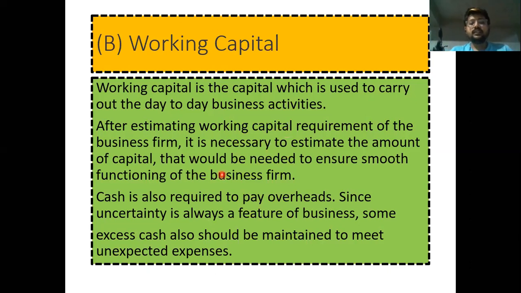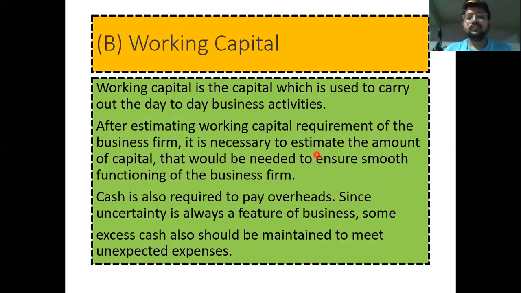So how does the company prepare the working capital? After estimating the working capital requirement of the business firm, it is necessary to estimate the amount of capital. Before carrying out day-to-day business activities, the company has to prepare a rough estimate of working capital. For raw materials, the company will require 20,000. For payment of salaries to employees, they will require 1 lakh rupees.